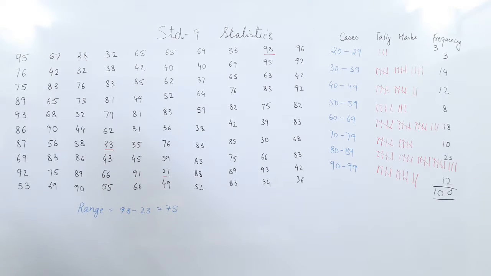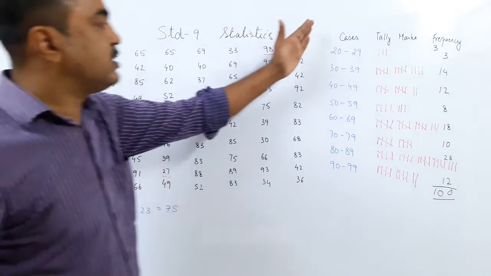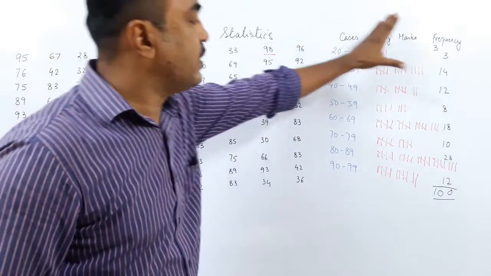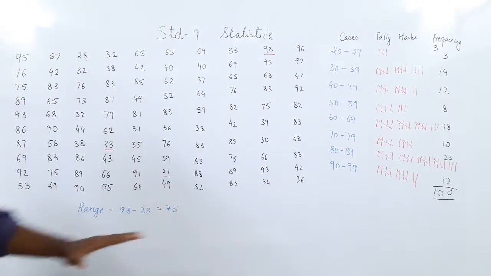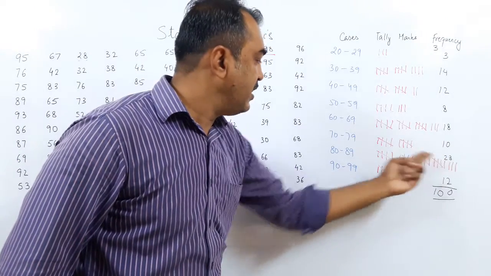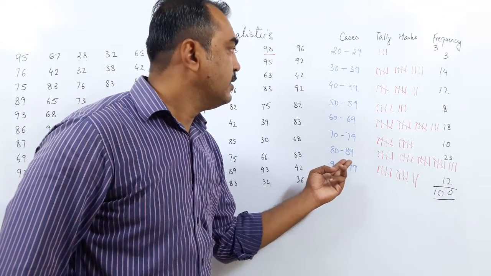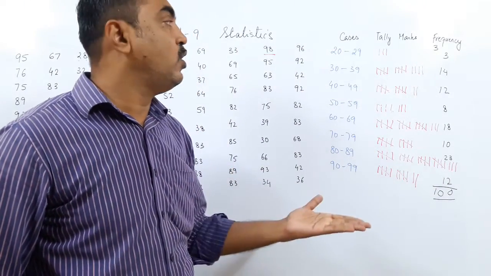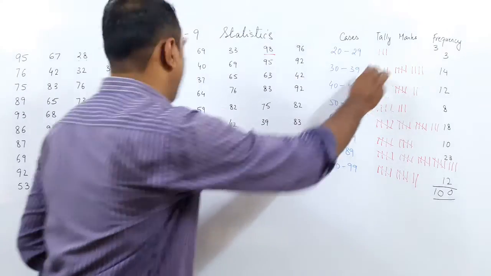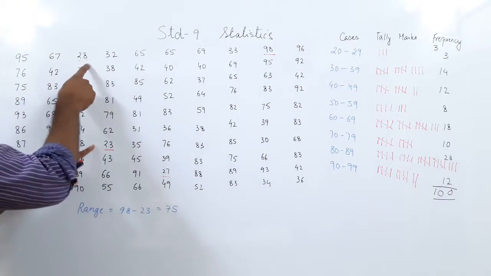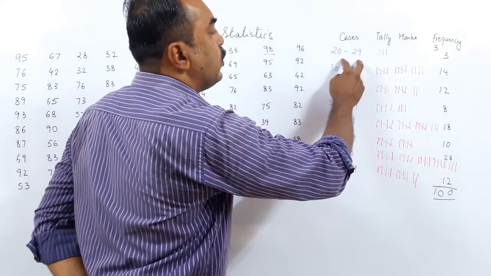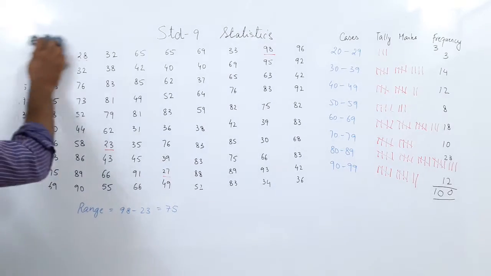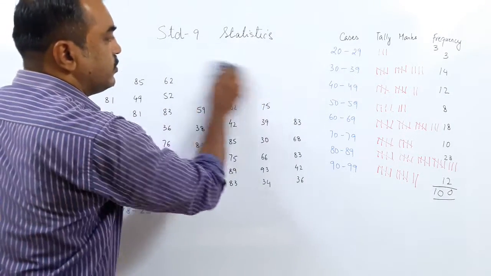I was accurate. But this is a very big table, so I made this small table of cases, the tally marks and the frequency. So I made the table small. Now it becomes easier to see. Here I could not see properly, but here I can see for 23 days the cases were between 80 to 89. So now this table has become easier to analyze, easier to read, but the accuracy has been lost. How has it been lost? These 3 cases were 23, 27, 28. But when I say 3 between 20 and 29, I don't know exactly what it is. So once I have this table and I rub this data off.